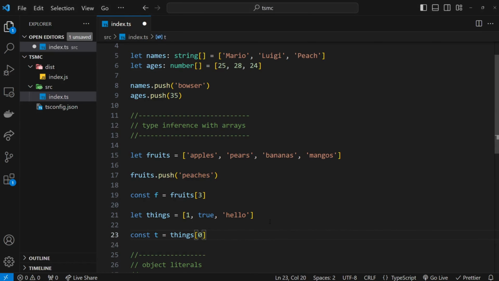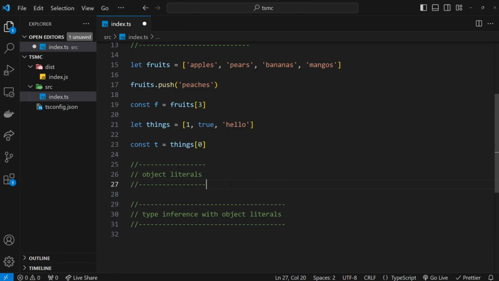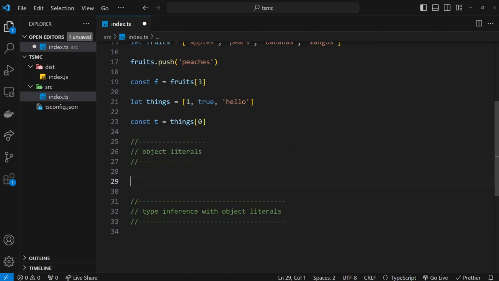Okay then, so now let's move on to objects. How do we type object literals that have specific properties or a kind of specific structure? For example, we might want a variable to be an object, right, that has a name property or a first name property, an age property, and an ID property. But how do we kind of annotate that as a type? Well, it's kind of long-winded, but you basically write out the entire structure of the object itself as a type.